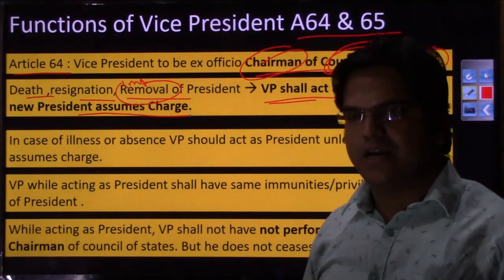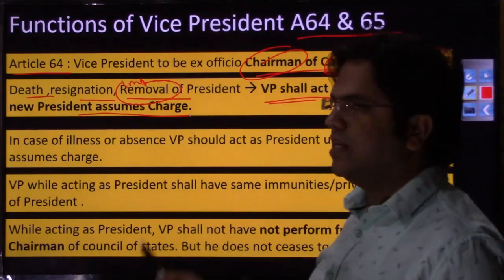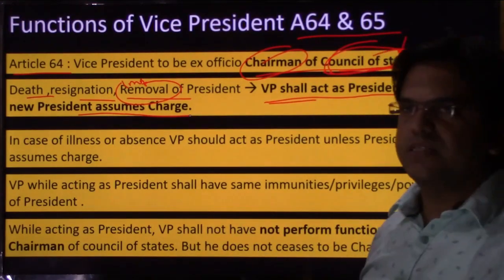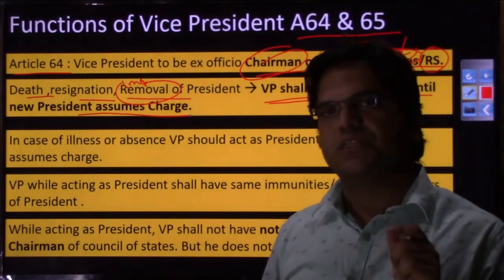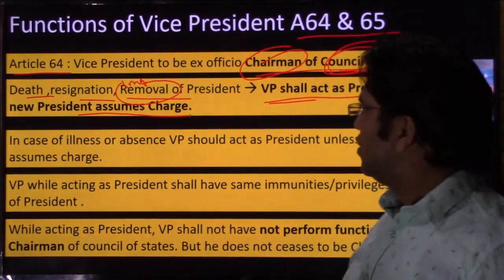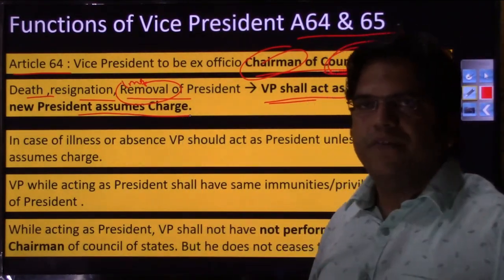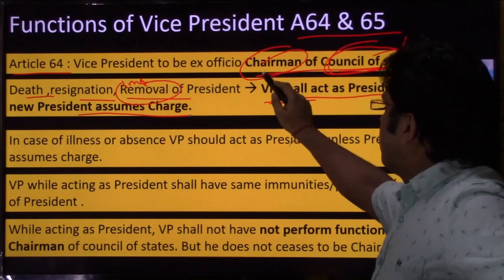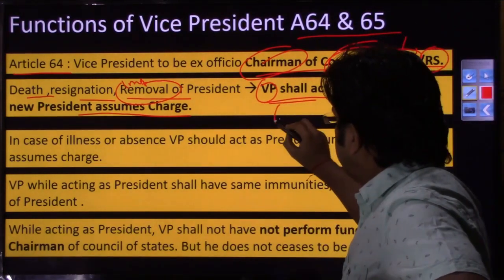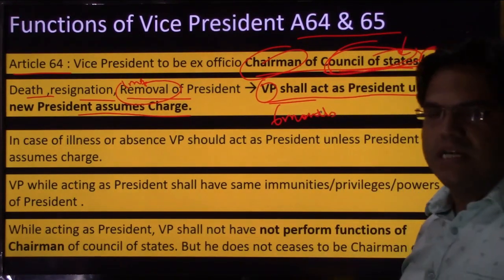And I'll relate it to the previous chapter: in case of death, resignation, or removal, the Election Commission is generally suggested to hold the election within 6 months of the occurrence of the resignation or death, if the president has been impeached or has died. So the maximum period in the event of death, resignation, or impeachment for which the vice president will be president is 6 months.